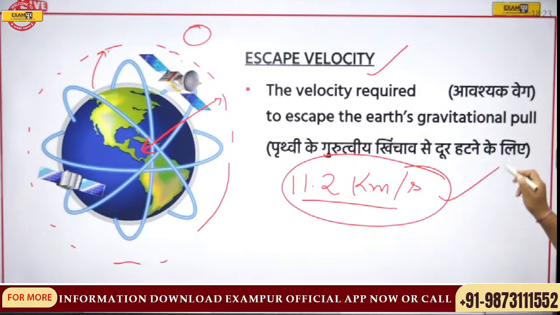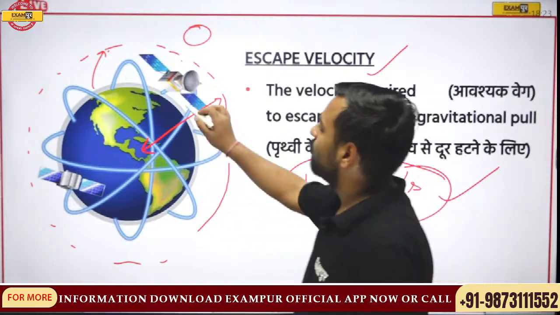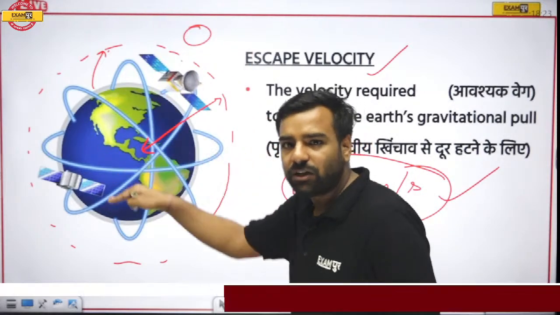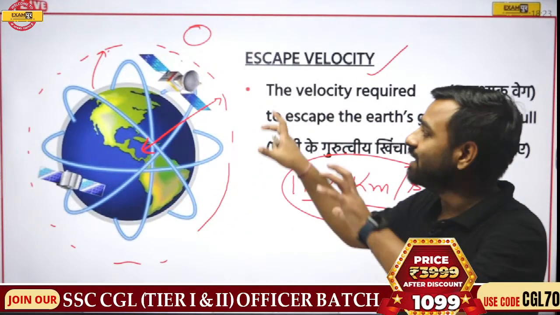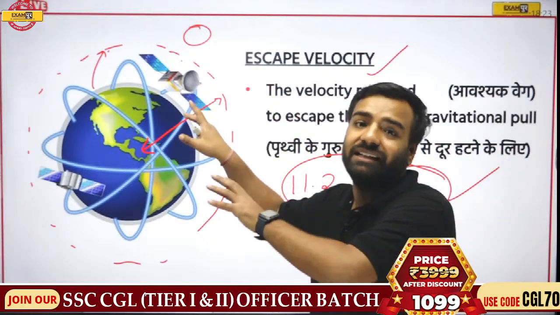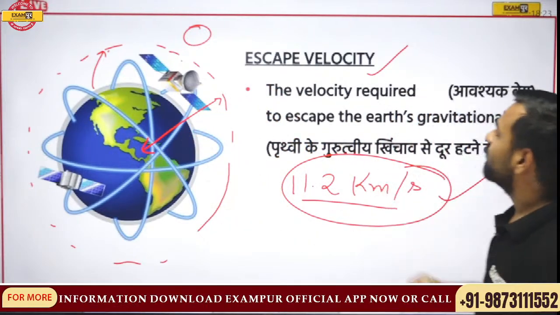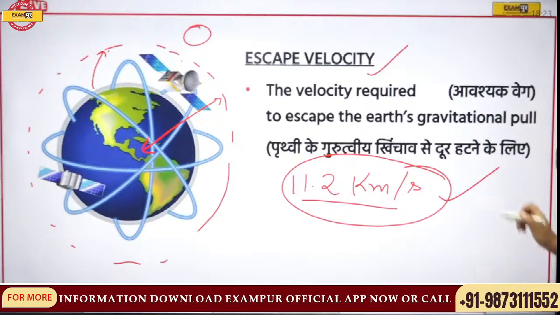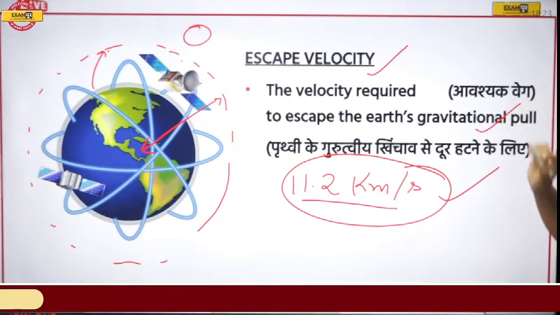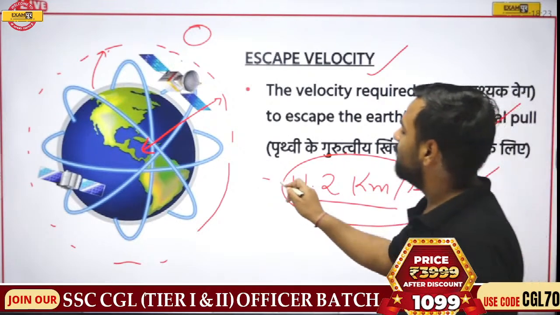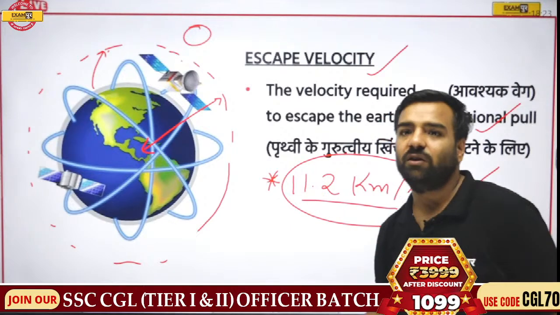So this is the velocity which is actually required in order to escape this particular part of the Earth where there is no such gravity acting from the Earth. So yes, the velocity which is required to escape the Earth's gravitational pull is known as escape velocity, and this is the value of the escape velocity of the Earth.